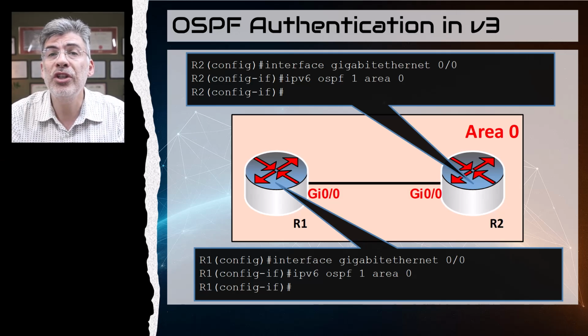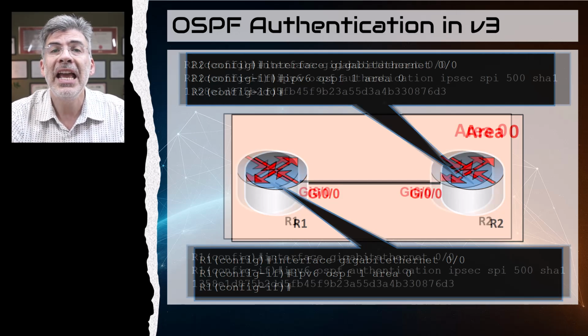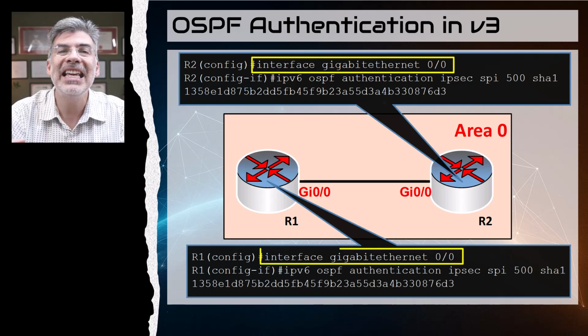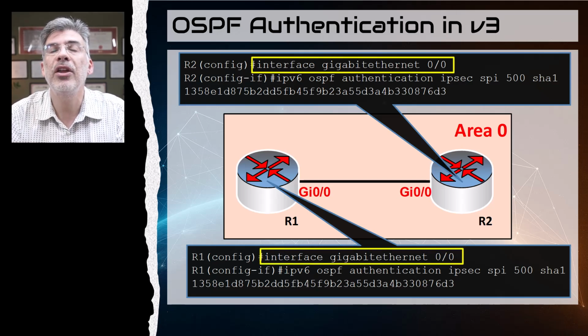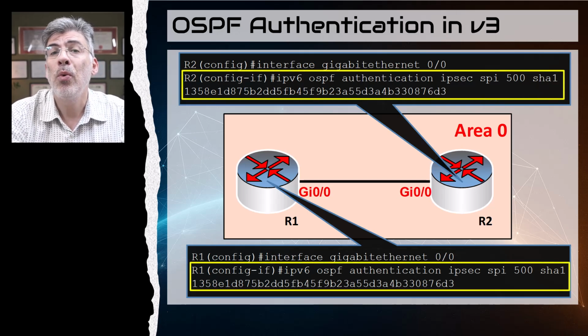Now at this point, we should have an active OSPF version 3 adjacency between these routers. Next, we get to the configuration of the authentication. This is done at the interface level, just like with OSPF version 2. We can do it with this command here. Now let me explain what's happening.